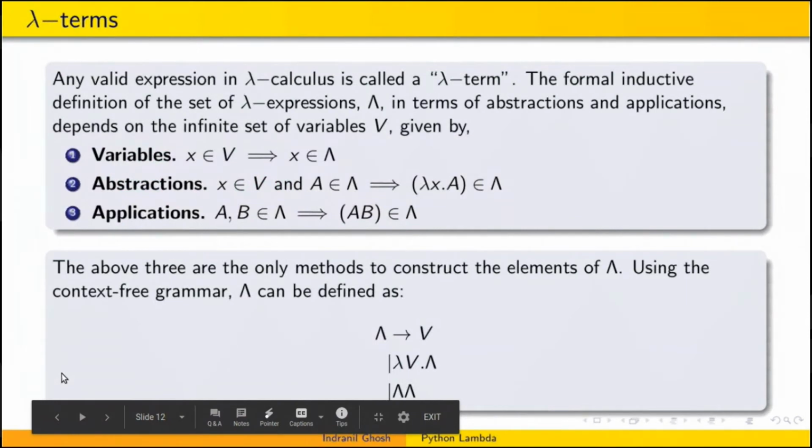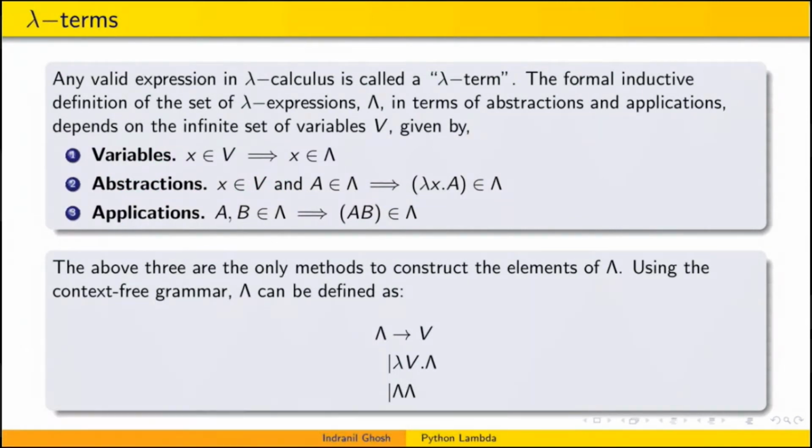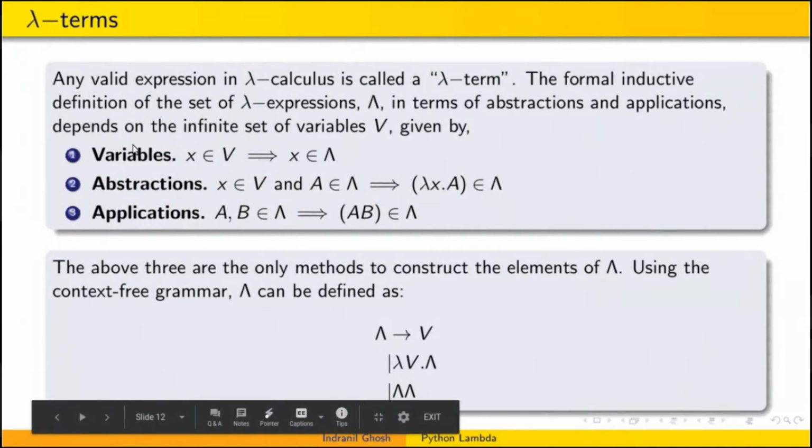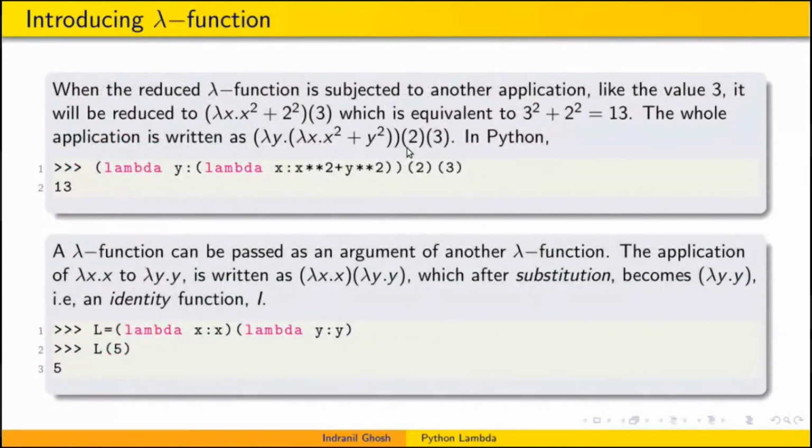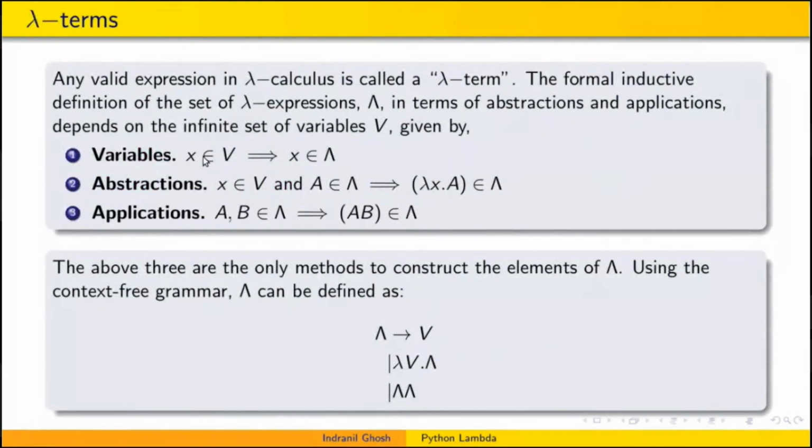So I am already, I think, out of time, so I will keep some theory. I will tell what a lambda term is. Any valid expression in lambda calculus is called a lambda term. We saw here that y or x are variables, so any variable is a lambda term. The abstraction, like lambda x dot a, is also a lambda term, and an application can also be called a lambda term. So we'll keep in mind what a lambda term is.